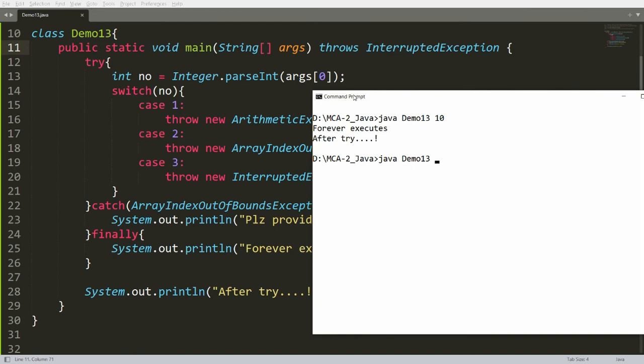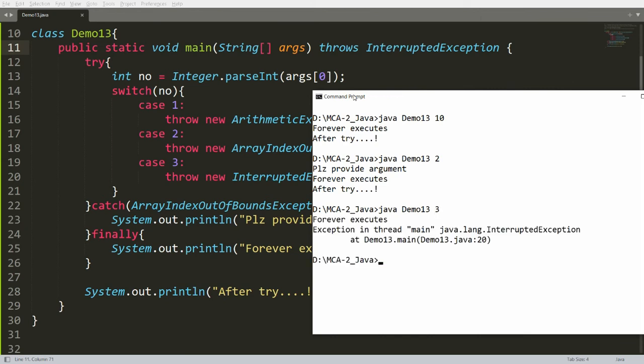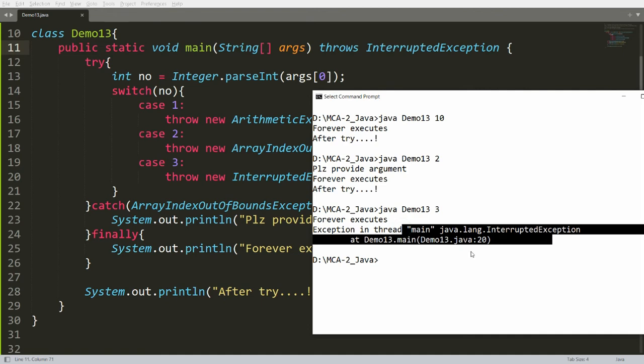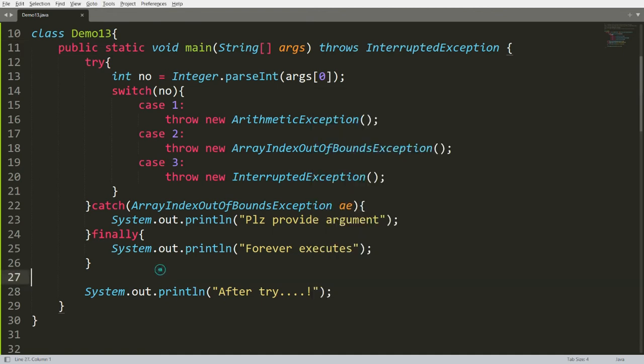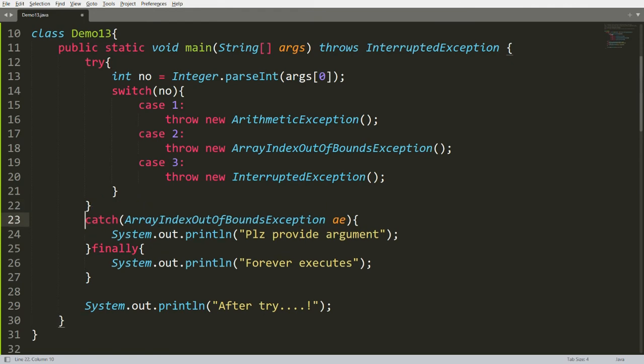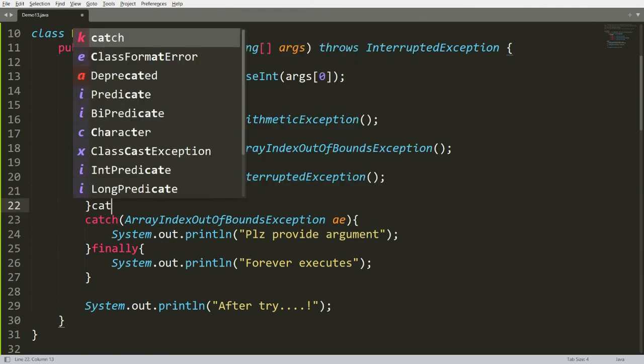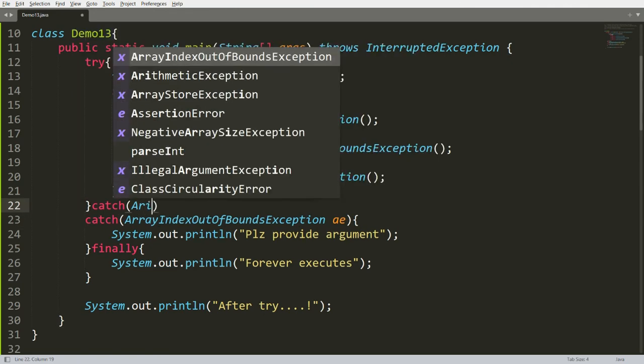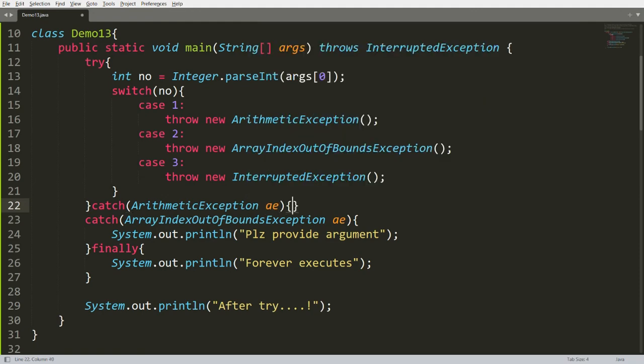But suppose I am providing the number 2, then it says please provide argument, forever executes and after try. And suppose I am passing the number 3, then it says forever executes and exception in interrupted exception. Can I write the multiple catch? Yes, you can. You can write one more catch over here and that catch is, for example, arithmetic exception.